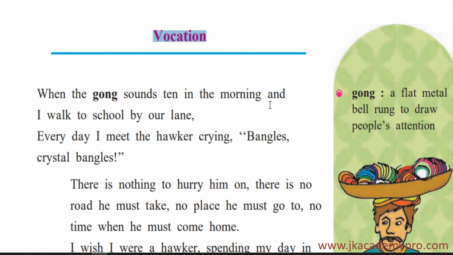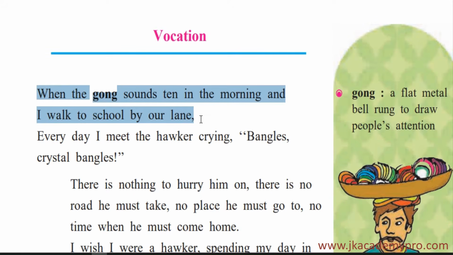Now let's read the poem and understand it. When the gong sounds ten in the morning, and I walk to school by the lane. So here the poet, who is a little boy, is saying that when the gong sounds ten. Gong, what is a gong? Gong is a flat metal bell rung to draw people's attention. Okay, so it is a flat bell, a piece of metal which you bang on.